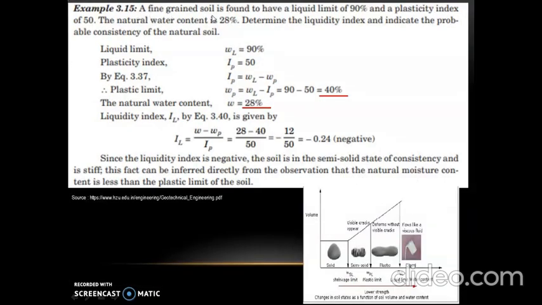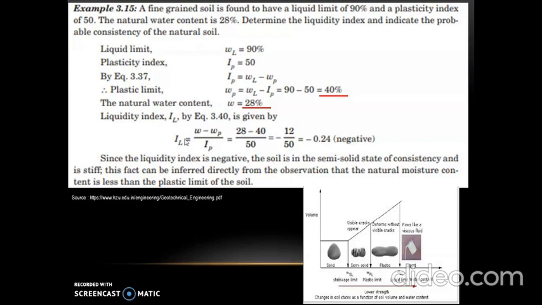Next problem. A fine grained soil is found to have liquid limit of 90% and plasticity index of 50. The natural water content is 28%. Determine the liquidity index and indicate the probable consistency of the natural soil. Here in this problem, given value is liquid limit WL equal to 90%, plasticity index, that is IP, equal to 50, and natural water content, that is W, is given as 28%. We need to find out what is liquidity index and we need to mention the consistency of the natural soil.